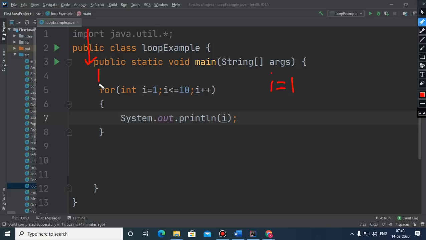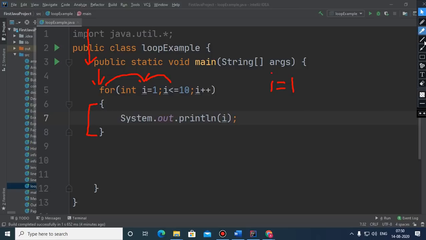When control reaches here, the very first step is to execute this initialization part, and at the same time the condition is checked during the initialization only. If control realizes that this condition is false, then this block will be ignored. It will not execute.